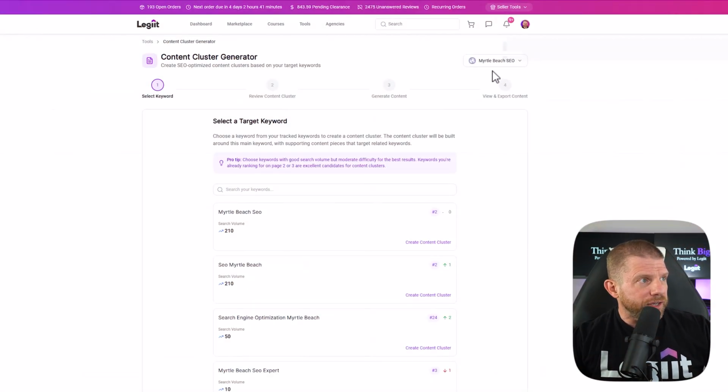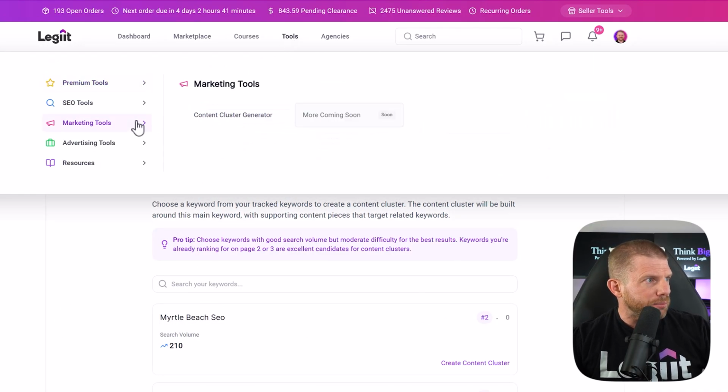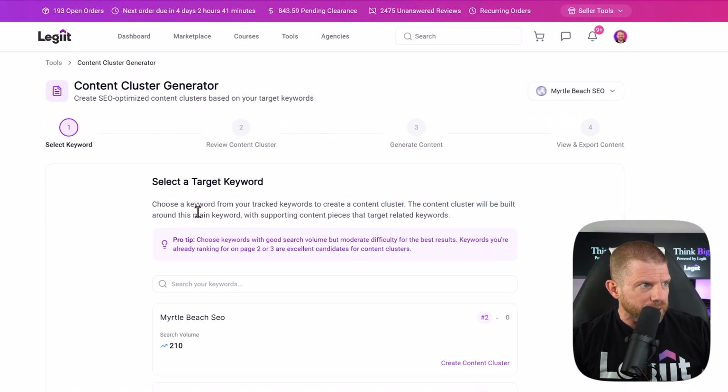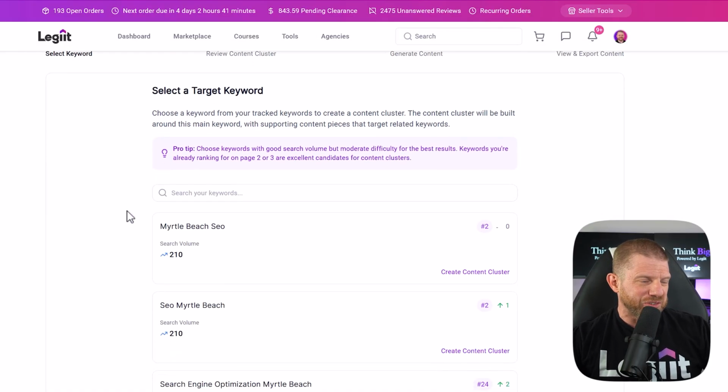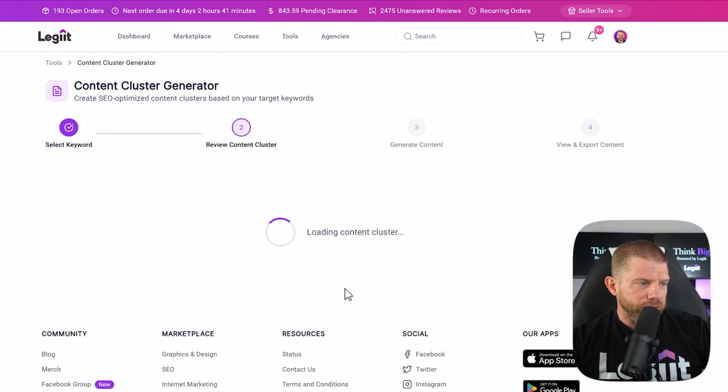Now, full disclosure, I own Legit, but this is a tool that we have built in. You can just come up to tools and marketing tools and click content cluster generator. I don't actually have a fitness site to show what we've been using, but I'm going to show you another site. So what you can do is connect your site to this and put in the main keyword, like your pillar content keyword. Mine might be for the site, Myrtle Beach SEO. And then what you can do is click create content cluster. And it's going to research your content cluster for you. So I'm going to pause while that finishes.